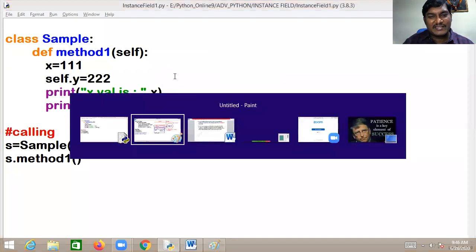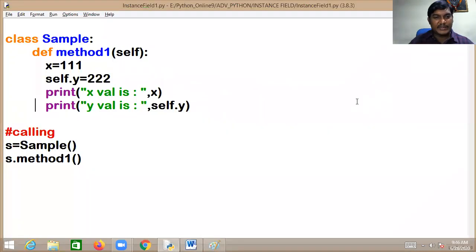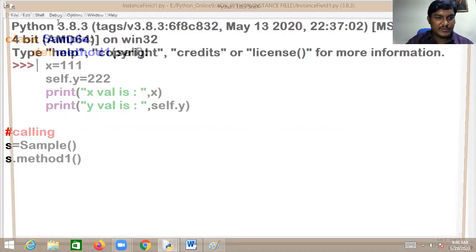Now you can observe this. Self means what, dear friend? Self means object. Object dot, it will be set here. So now you can observe this. Let me run this. Go to this, click on run module. Then it is working.